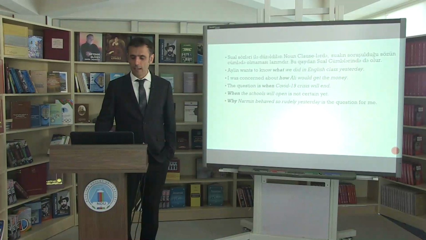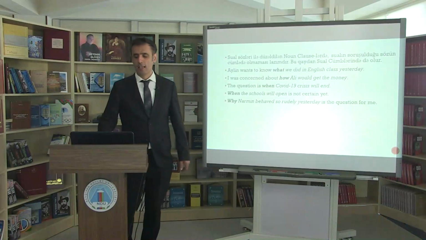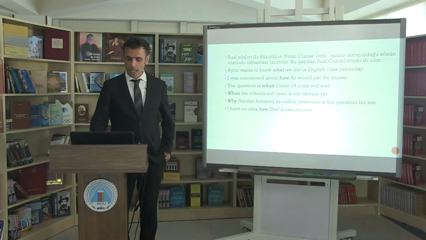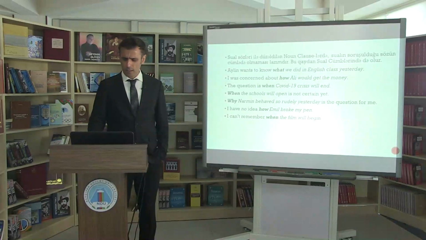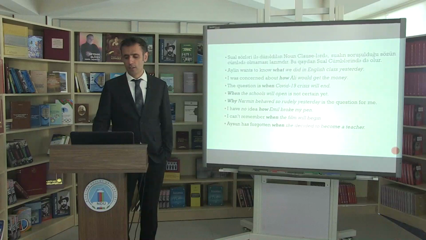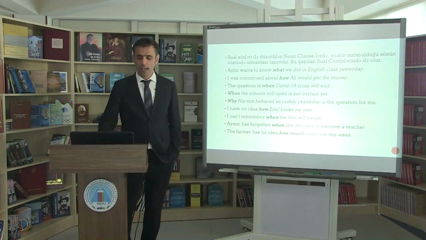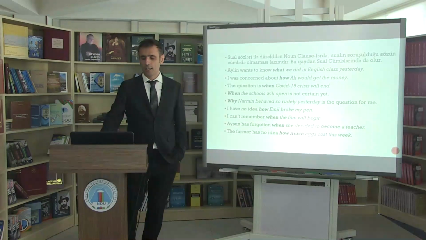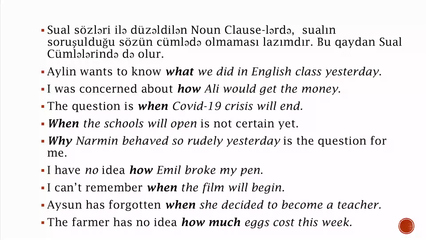Why Narmin behaved so rudely yesterday is the question for me. I have no idea how Emil broke my pen. I can't remember when the film will begin. I soon forgot when she decided to become a teacher. The farmer has no idea how much eggs cost this week.